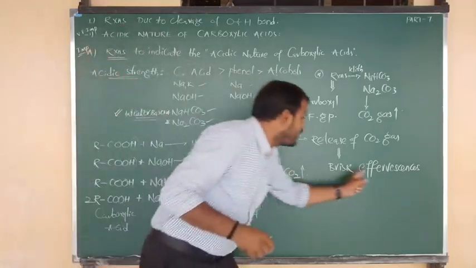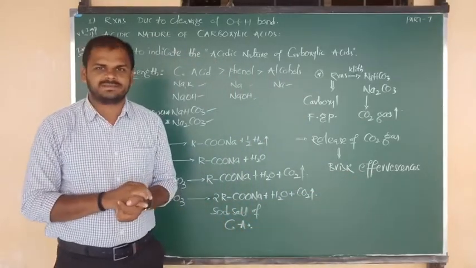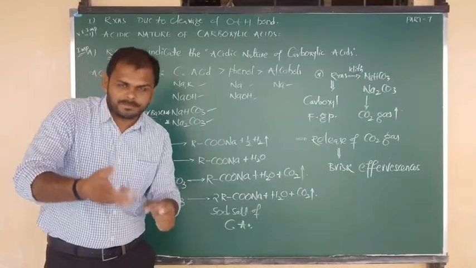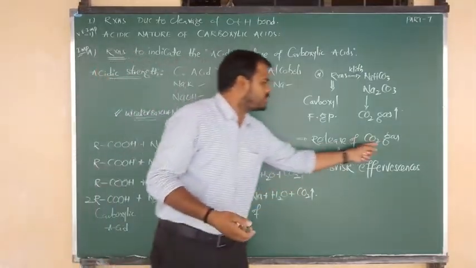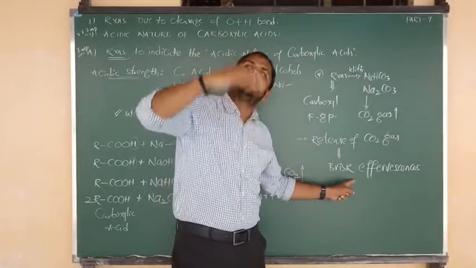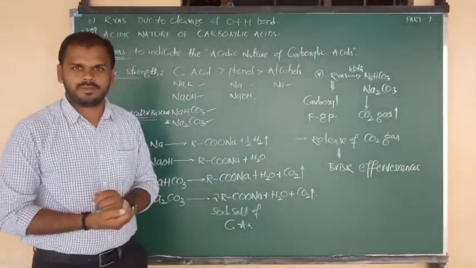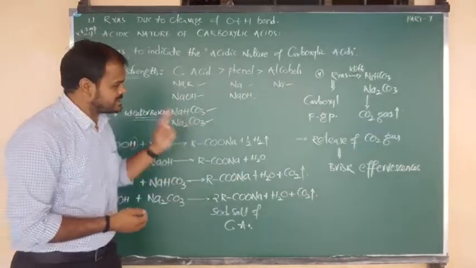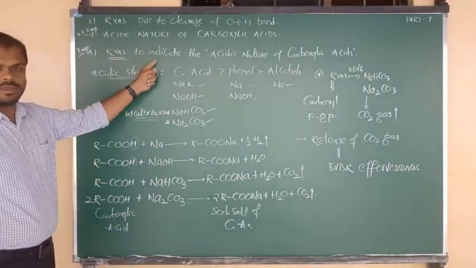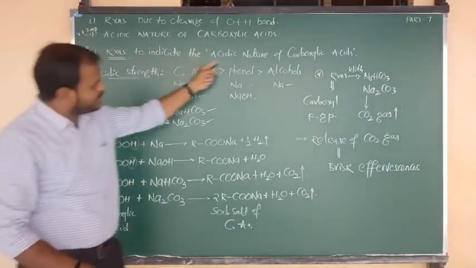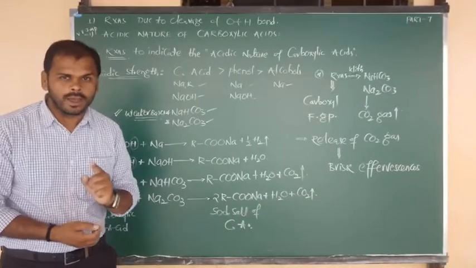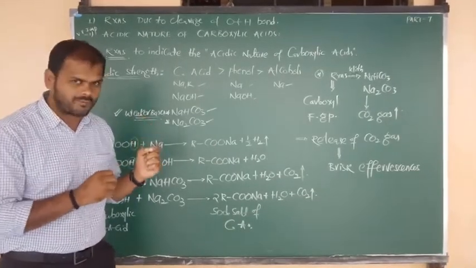That is the meaning of brisk effervescence. So from the test tube, from that beaker, due to release of CO2 gas, we can see the gaseous bubbles escaping out. Okay, all of you? Yes, this is your property number 1, information about the reactions to indicate the acidic nature of carboxylic acids. Okay, this is property number 1.